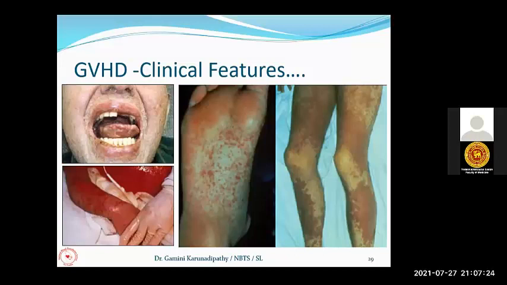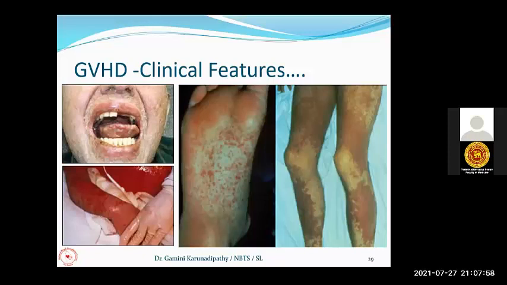This is mainly due to the engraftment of viable donor lymphocytes in the recipient bone marrow. These viable lymphocytes are immunologically incompatible with the recipient, and they get engrafted in the bone marrow of the recipient.